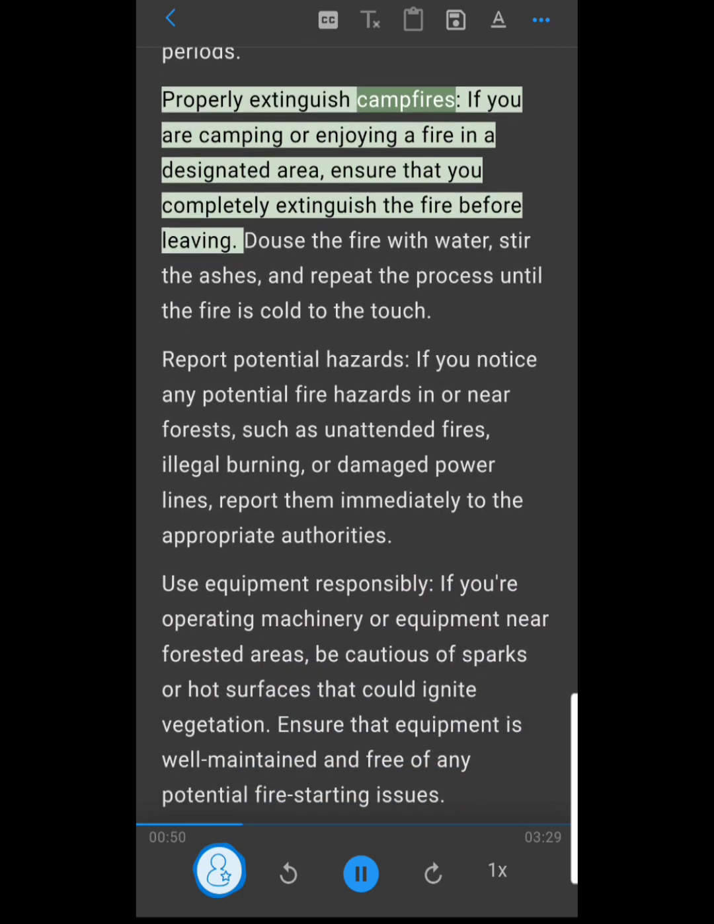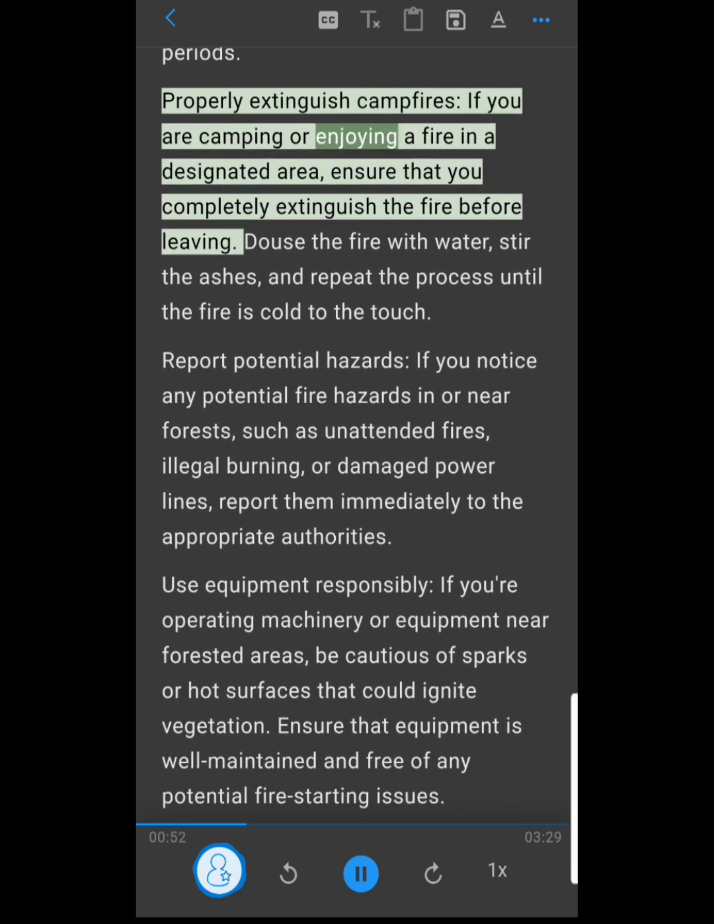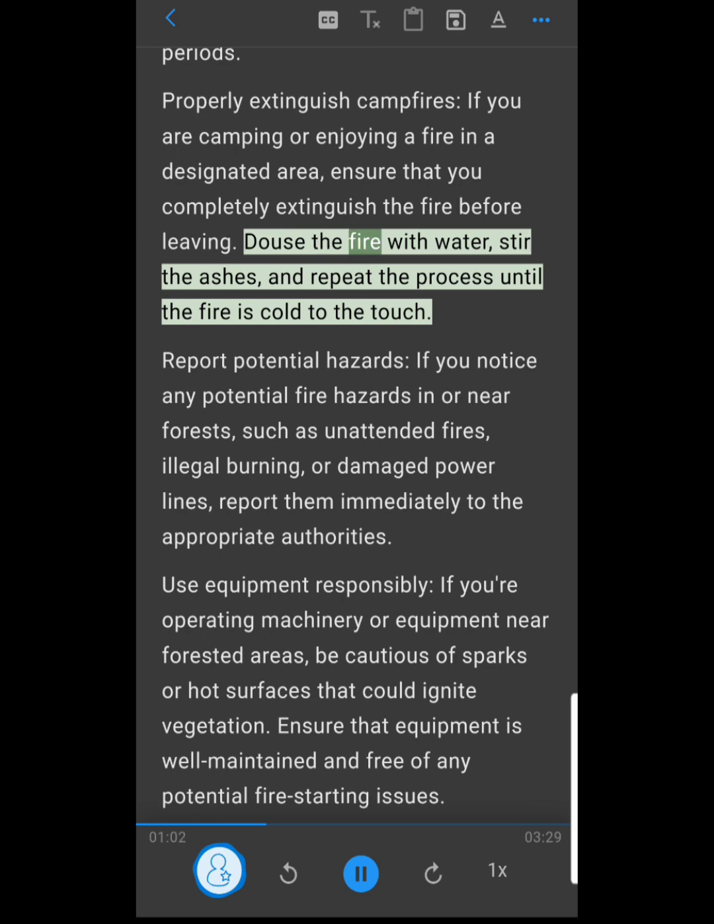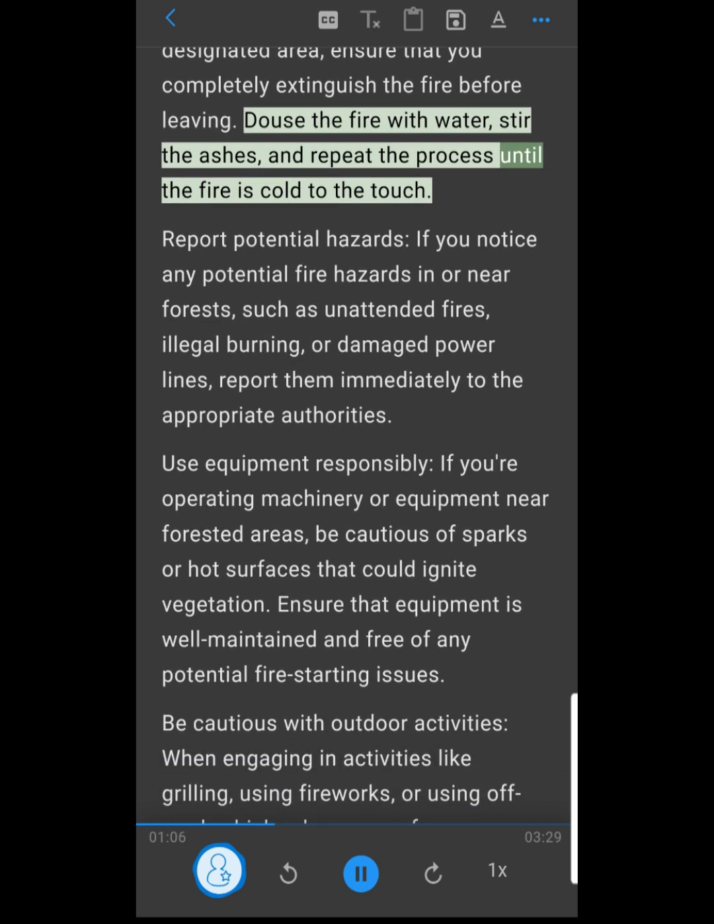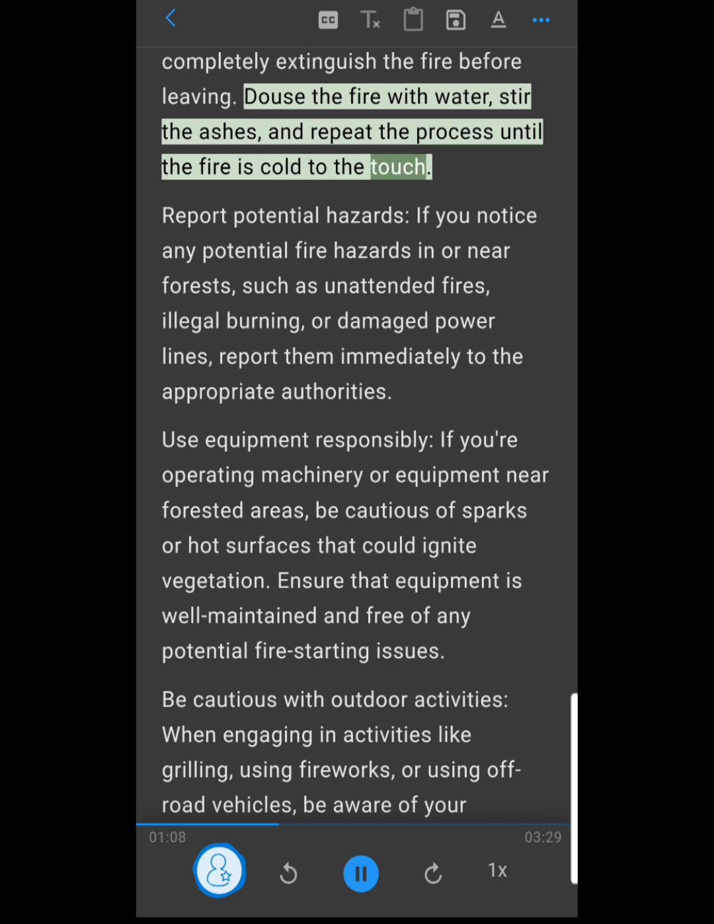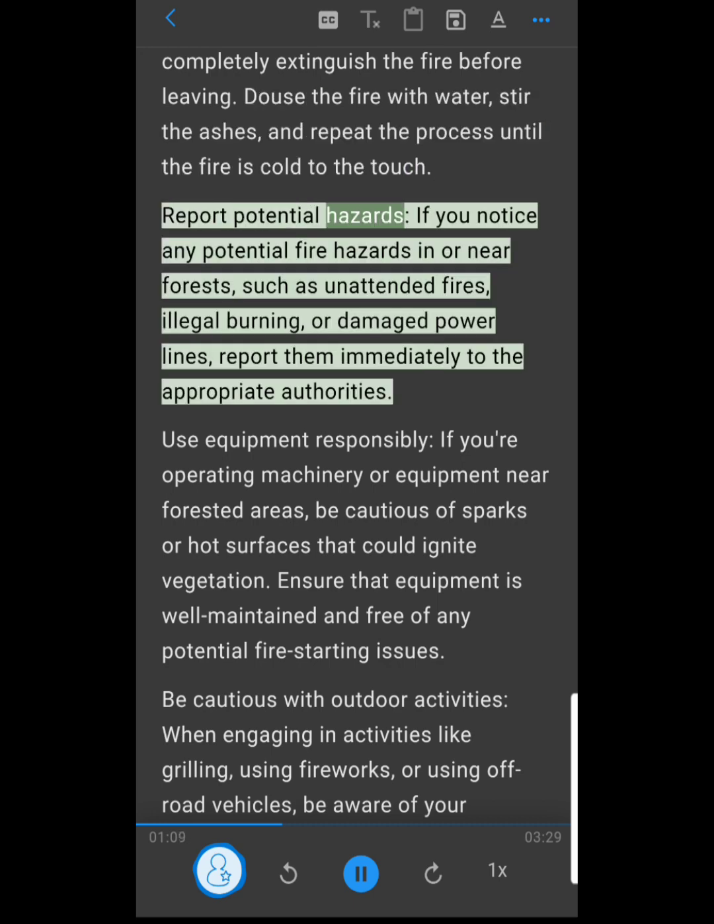Properly extinguish campfires. If you are camping or enjoying a fire in a designated area, ensure that you completely extinguish the fire before leaving. Douse the fire with water, stir the ashes, and repeat the process until the fire is cold to the touch.